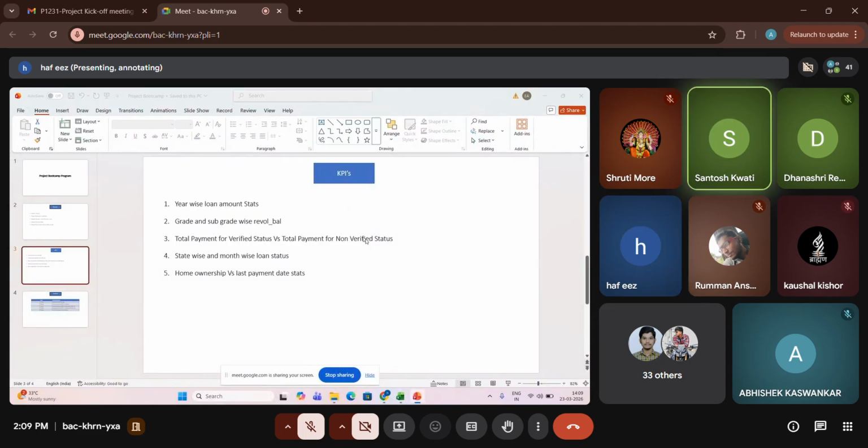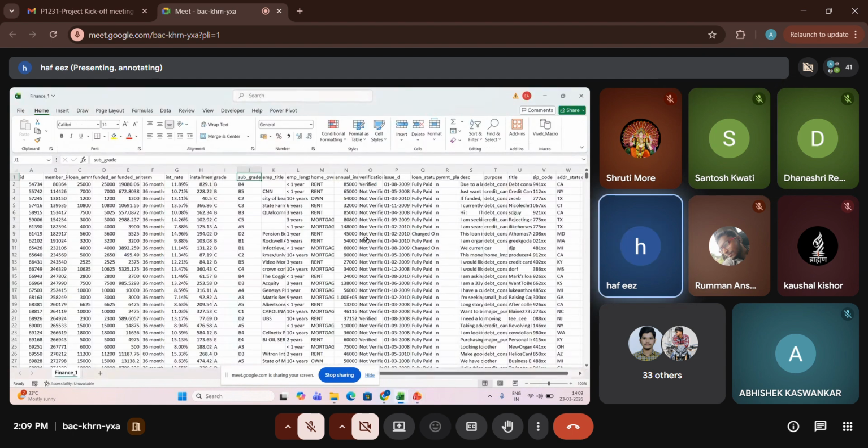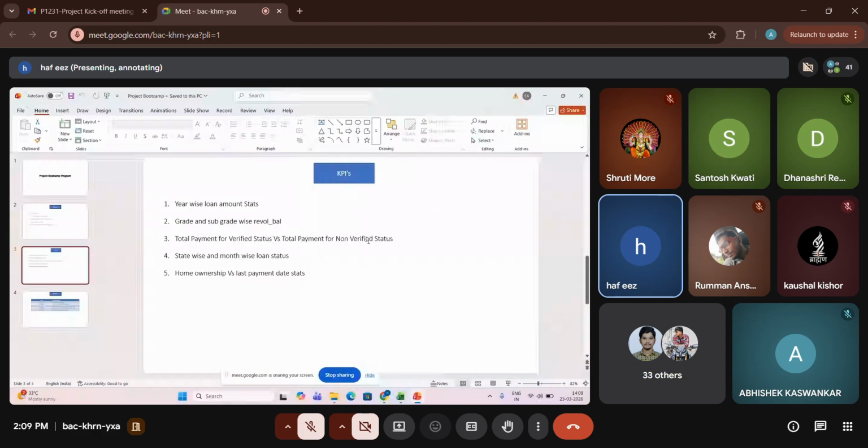Year-wise loan amount. In Finance 1, here we have issue date. From the issue date, we can find out years. Against that, we want to find out loan amount, which is over here in the C column.